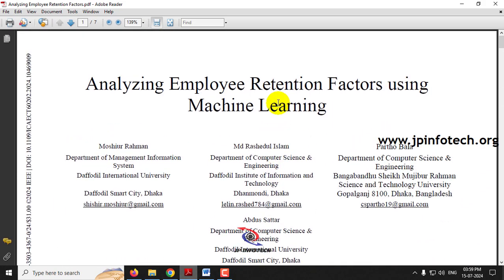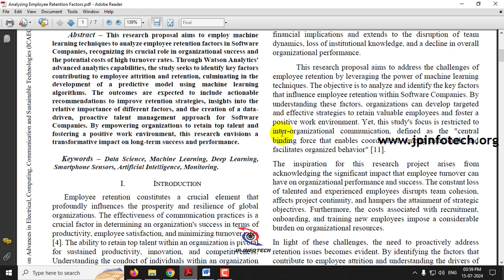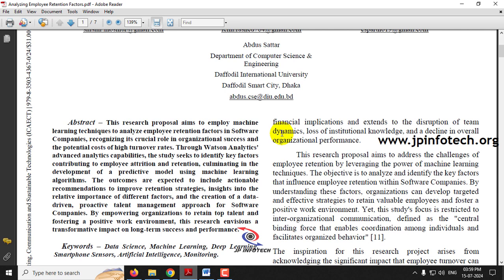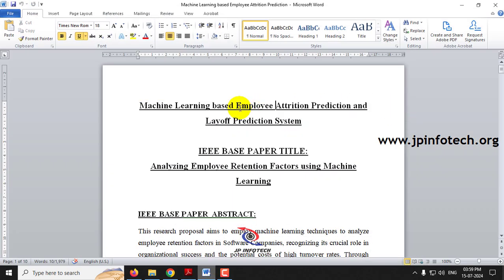So we all know about the term employment. Employment is an agreement between two entities, an employer and an employee. They both agree on certain factors and make an agreement, and that is known as employment. For various reasons, an employee may think to quit the company. This is termed employee attrition. The employee thinking to stop working in the company is called employee attrition.